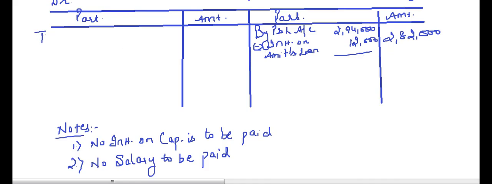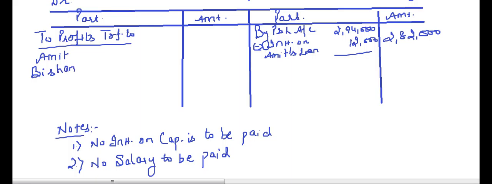So here I will say to profit transferred to Amit and Bishan capital account and capital account.